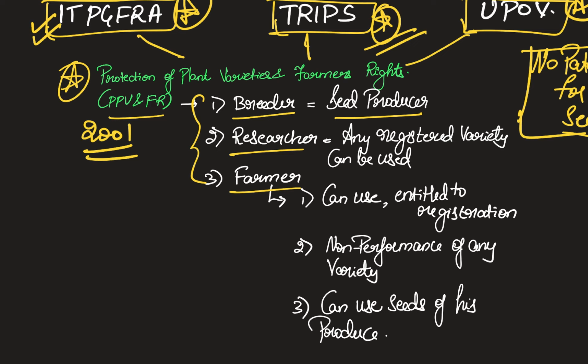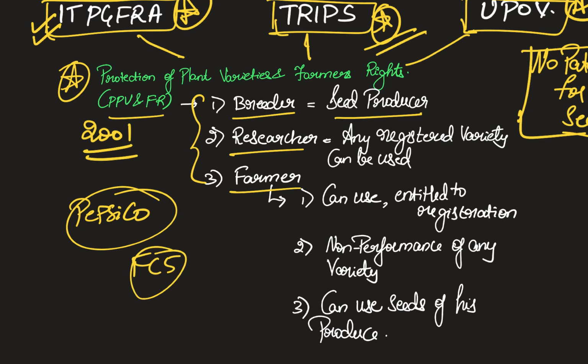This law is important in the recent PepsiCo case, where PepsiCo sued Gujarati farmers for using a potato variety called FC5. This potato variety had low moisture content in them, and that is why the farmers were producing this, because they were getting good prices. Now, PepsiCo sued the Gujarati farmers, saying that they have a registration under this particular act and they were entitled to get certain breeder rights.